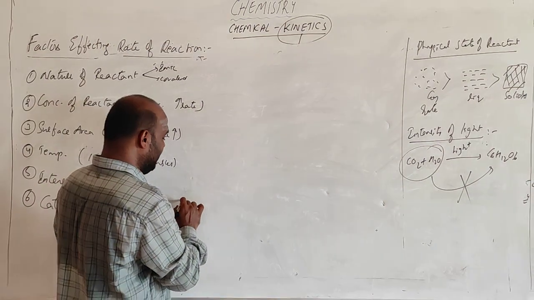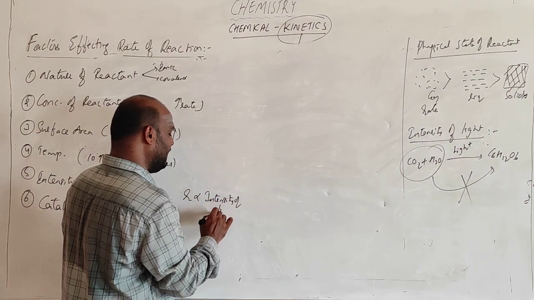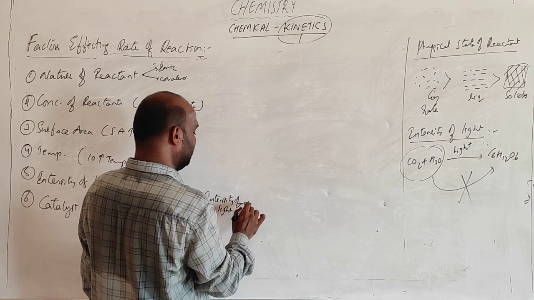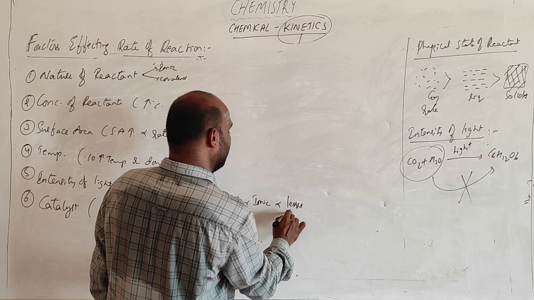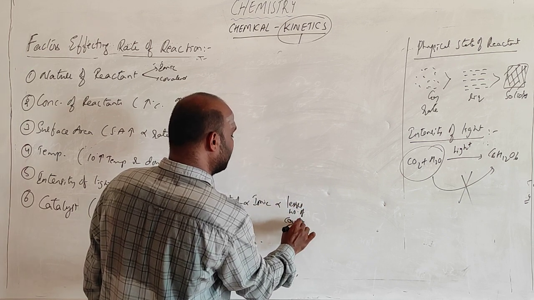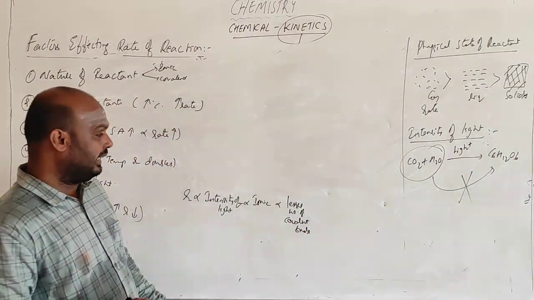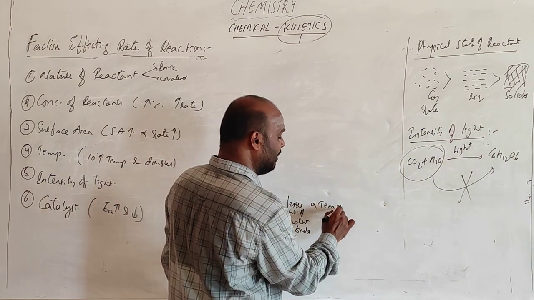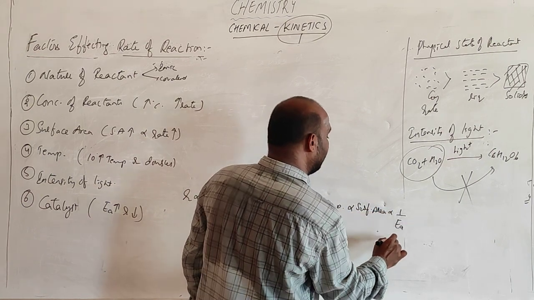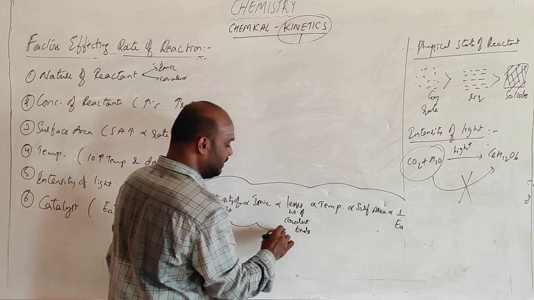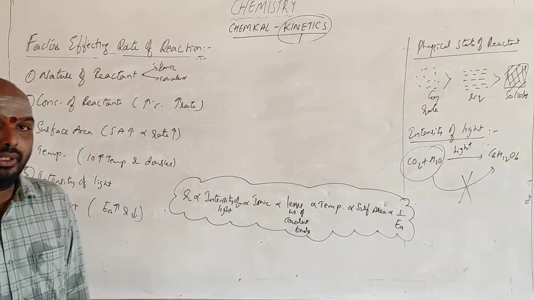So simply we can write: rate of reaction is proportional to the intensity of light, proportional to more ionic bonds, proportional to the lesser number of covalent bonds. So with a lesser number of covalent bonds, the rate will be higher. It is directly proportional to the temperature, directly proportional to the surface area, and inversely proportional to the activation energy. So this is the entire relation of the factors on which the rate of the reaction is dependent. Okay, these are the factors.